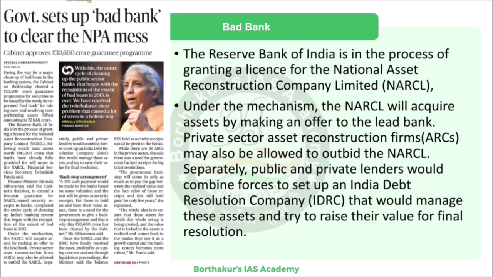Now, to make things a little bit clearer, these NPAs are further categorized into 3 types. One is substandard NPA, second is doubtful NPA, and the third is loss assets. What is a substandard NPA? When the NPAs have aged less than or equal to 12 months, then it is termed a substandard NPA. Then it becomes a bad loan.